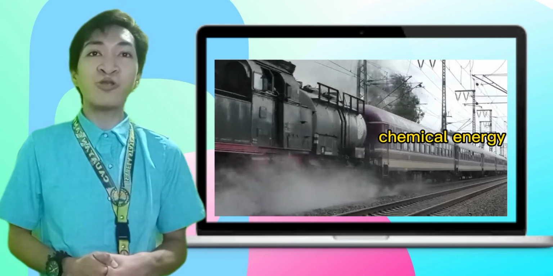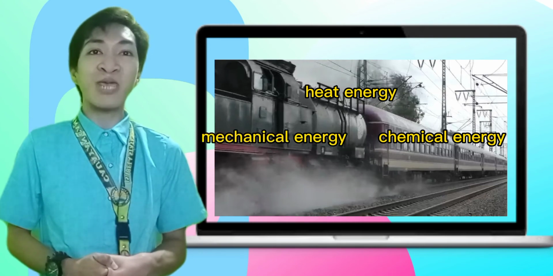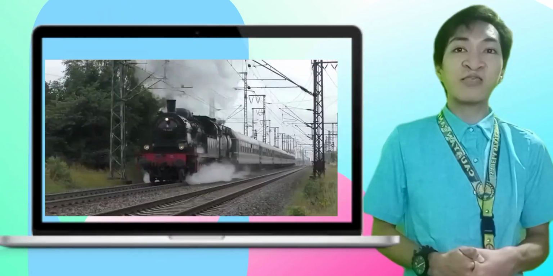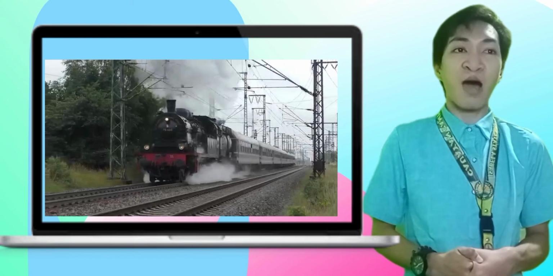The chemical energy of fuel is converted into heat energy, which is then converted into mechanical energy that helps the locomotive to move. Summary: everyone must know about the first law of thermodynamics.